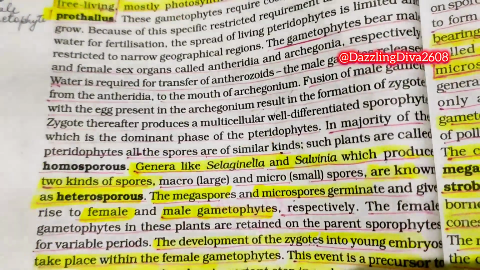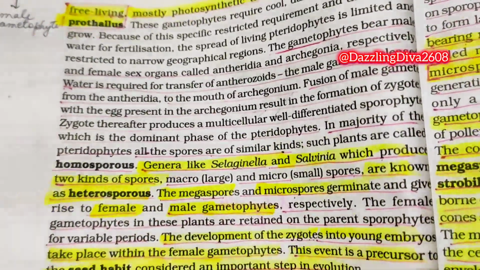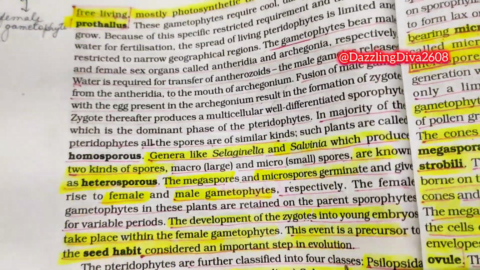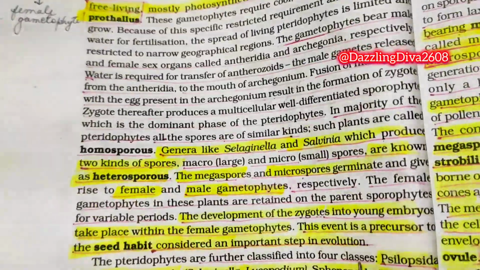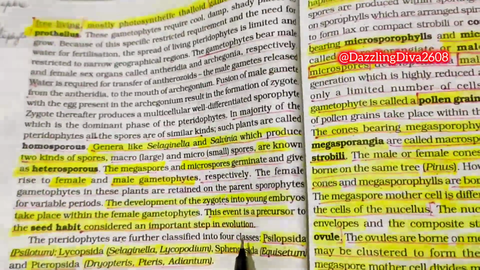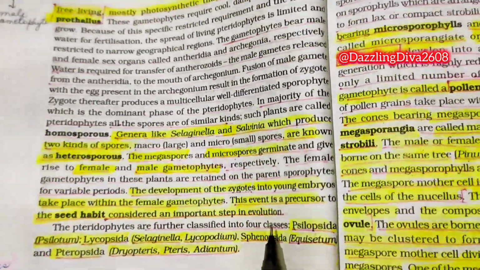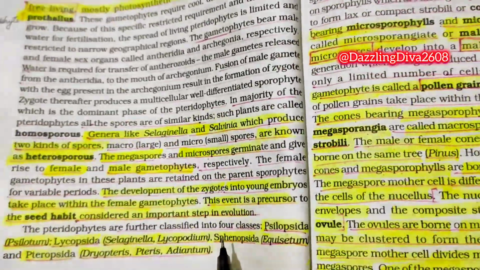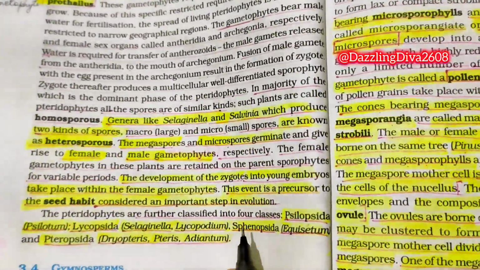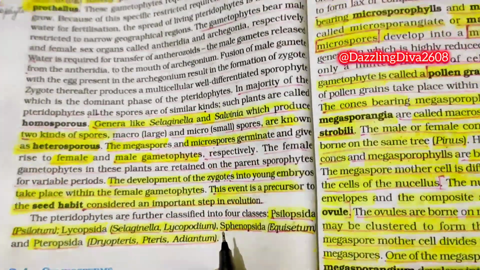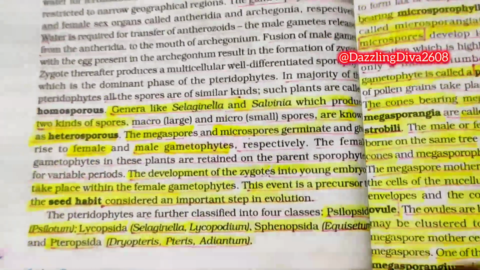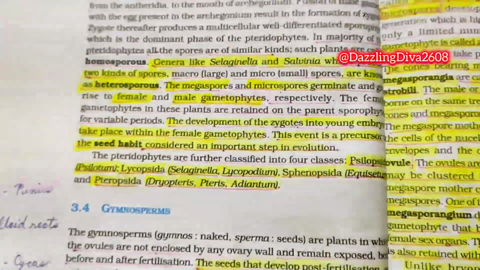The female gametophytes in these plants are retained on the parent sporophytes for variable periods. The development of the zygotes into young embryos takes place within the female gametophytes. This event is a precursor to the seed habit, considered an important step in evolution. The pteridophytes are further classified into four classes: Psilopsida (Psilotum), Lycopsida (Selaginella, Lycopodium), Sphenopsida (Equisetum), and Pteropsida (Dryopteris, Pteris, and Adiantum). Got it?